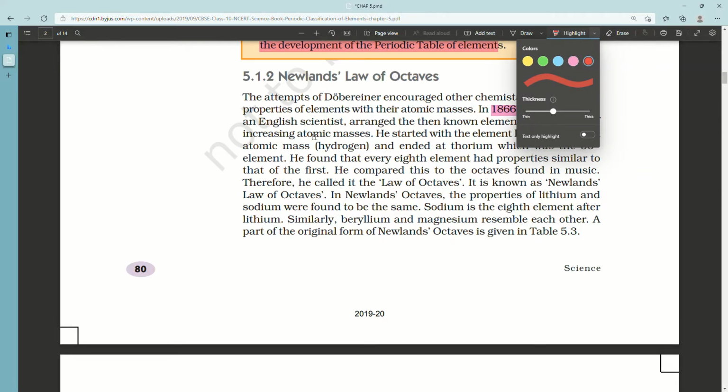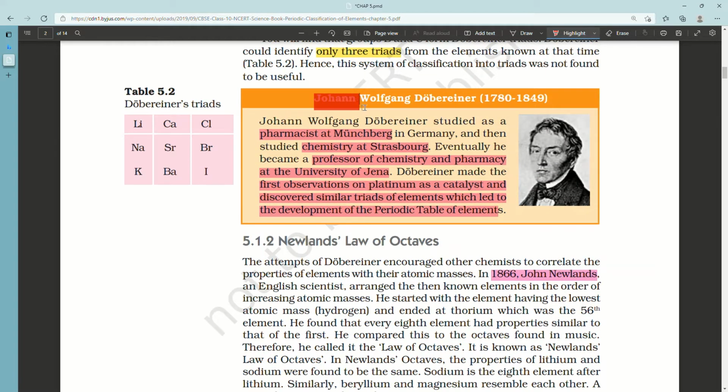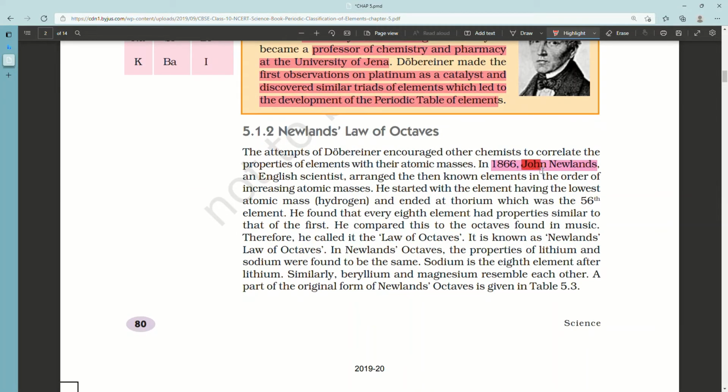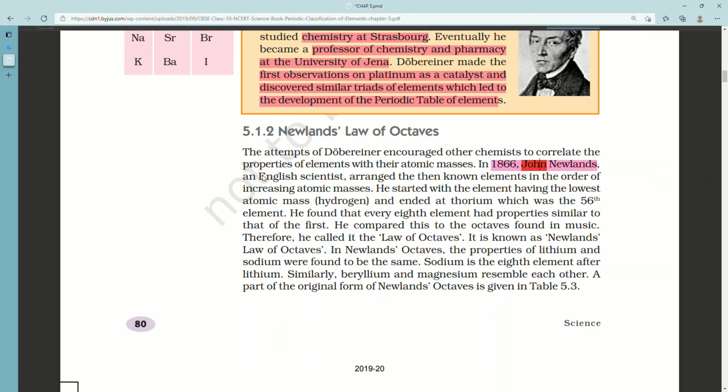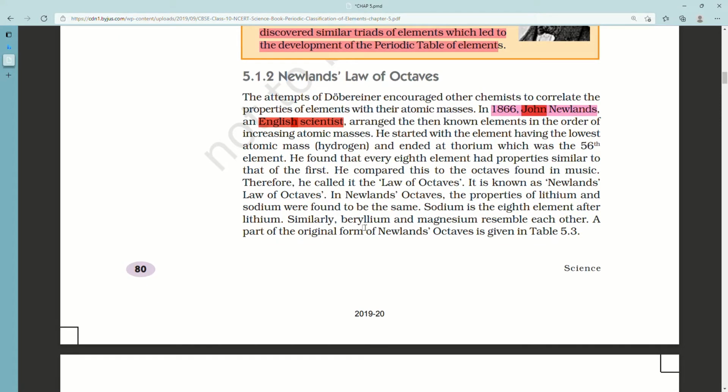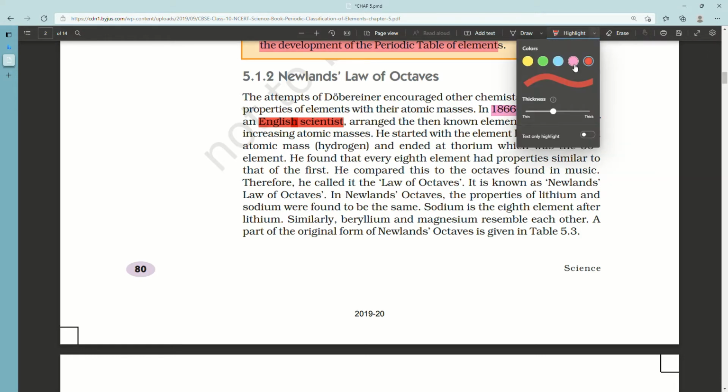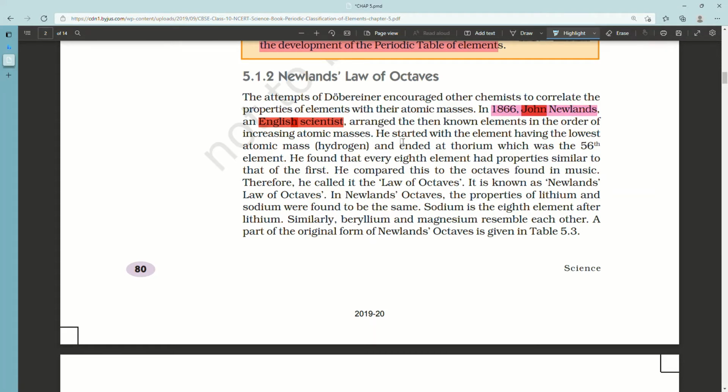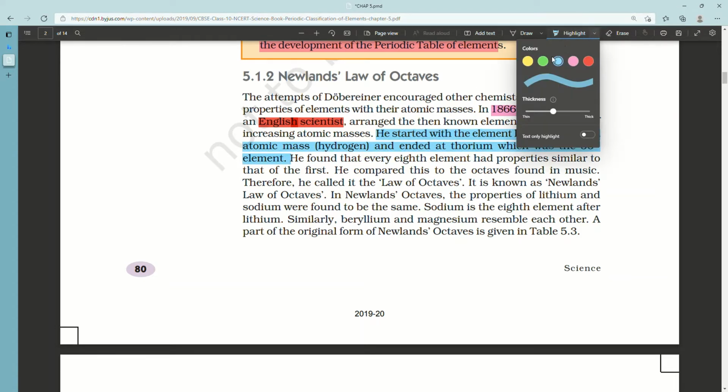In 1866, John Newlands, an English scientist, arranged the then known elements in the order of increasing atomic masses, the same way Döbereiner did. He started with the element having the lowest atomic mass, hydrogen, and ended at thorium, which was the 56th element. He found that every 8th element had properties similar to that of the first. He compared this to the octaves found in music, therefore he called it the law of octaves. It was known as Newlands' law of octaves.